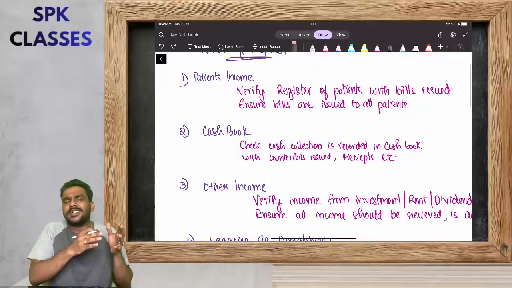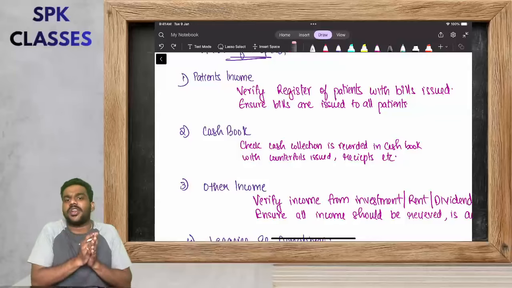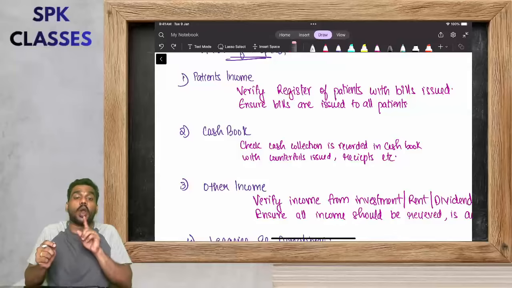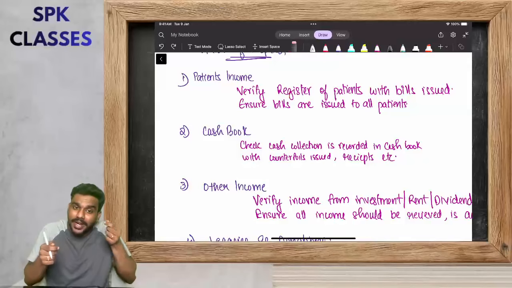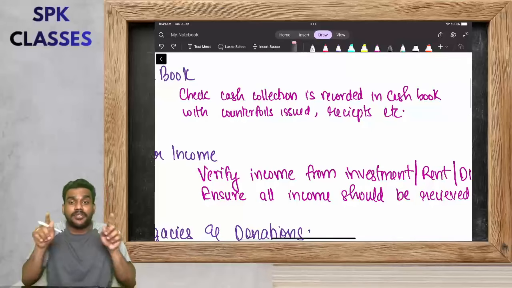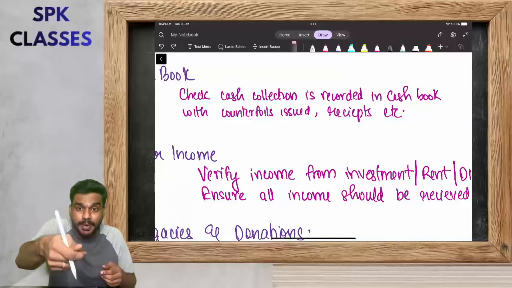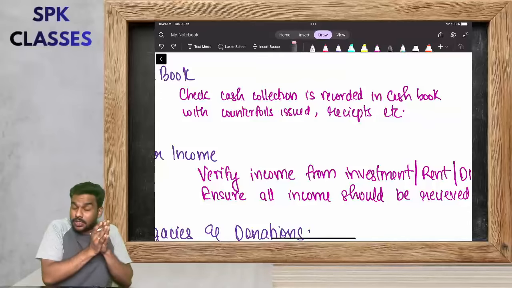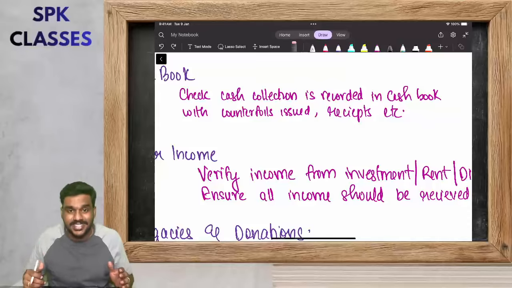Second, how are these patients going to settle the bill? They will make the cash payment, right? So now we need to verify the cash book. We have to ensure that all the cash collections are properly recorded in the cash book. How are we going to verify? With the help of counterfoils issued, with the help of receipts. Whenever the patients are doing the cash payment, they will get a receipt, right? So we will ensure all the cash collections are properly recorded in the cash book with the help of counterfoils and receipts issued. Okay.